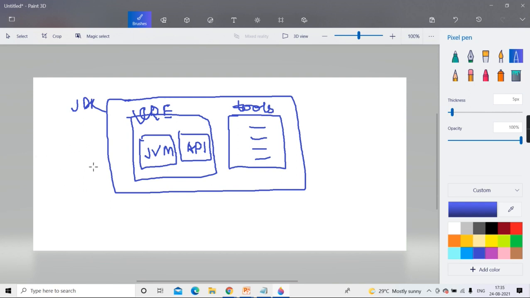There are an abundance of libraries developed for every activity, and they have packed them in the form of packages and given them to you. So this is the reusable library. And the JVM's very first responsibility is translating bytecode to machine code. Second, it will do allocation and deallocation. Then it will do thread scheduling. So it does a lot of activities. They both make JRE, and JRE and tools make JDK.